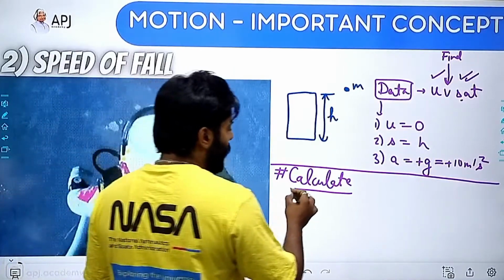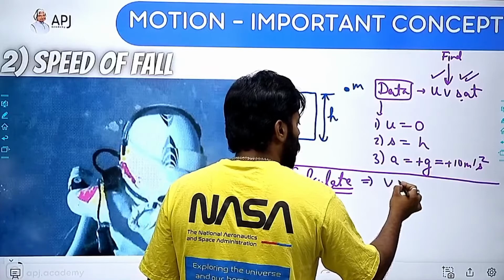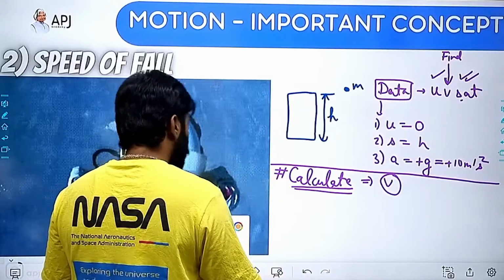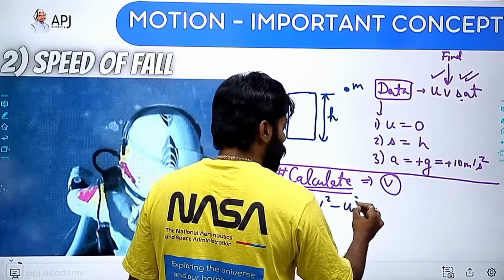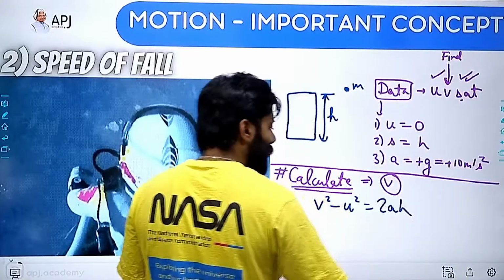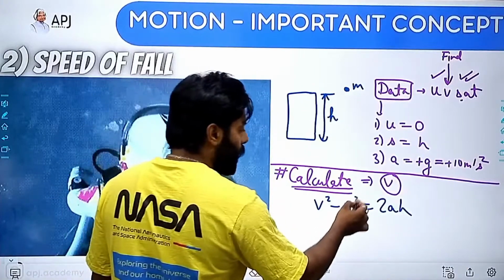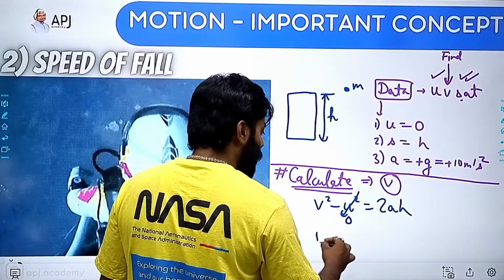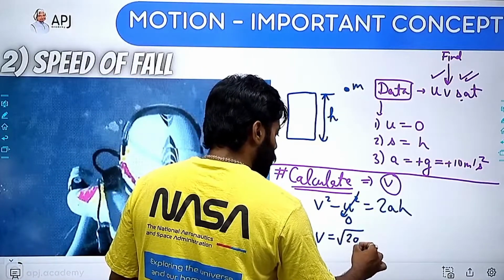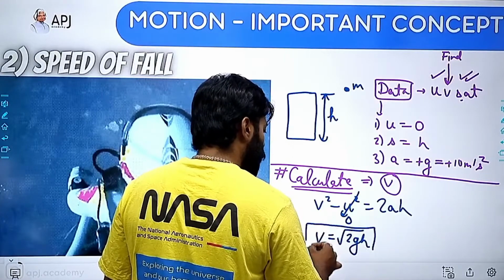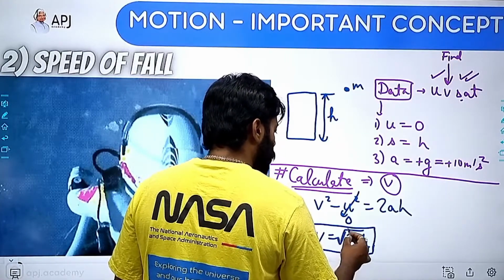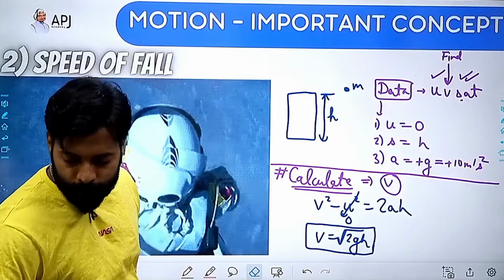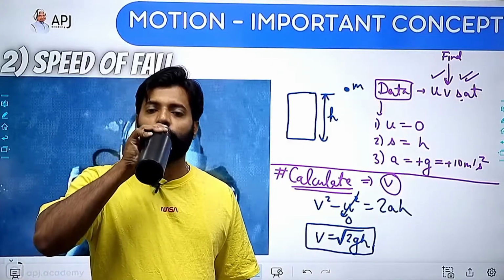So if we are calculating v, then what can we do? We can use the equation v square minus u square is equal to 2as, isn't it? And u is 0 here, so I can put this value as 0. Then v is equal to under root 2gh. So v is equal to under root 2gh. Note it down.